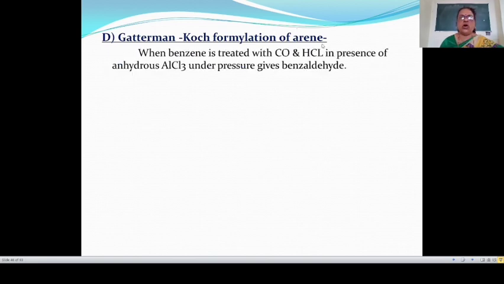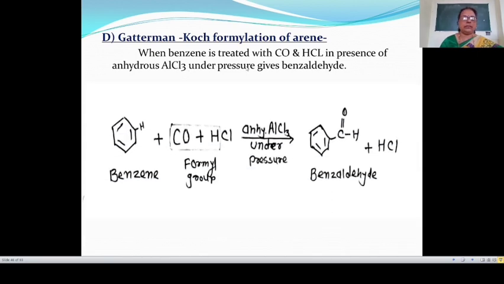Gattermann-Koch formylation reaction, means Gattermann-Koch formylation of arene. Here in this reaction, when benzene is treated with carbon monoxide and HCl in presence of anhydrous AlCl3 under pressure, then this gives benzaldehyde.